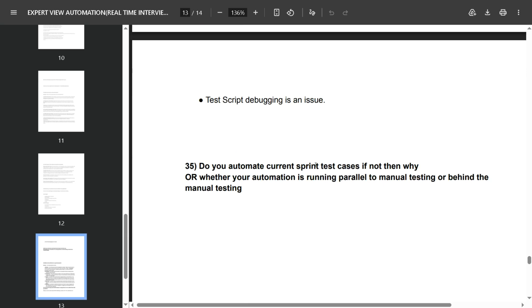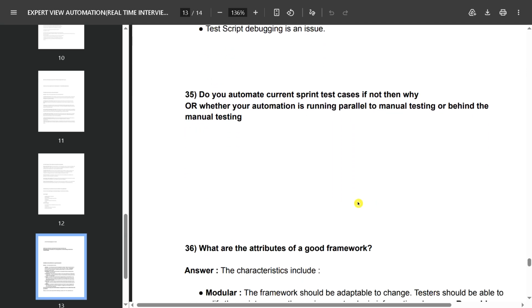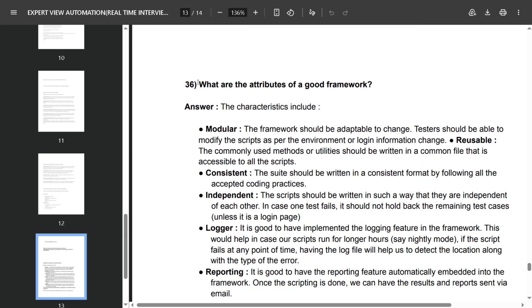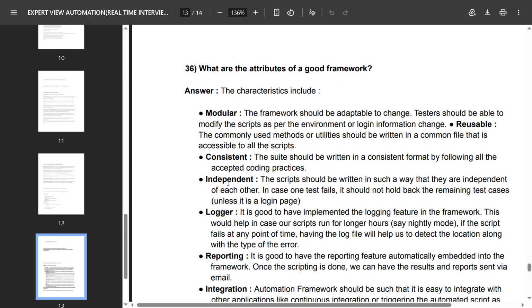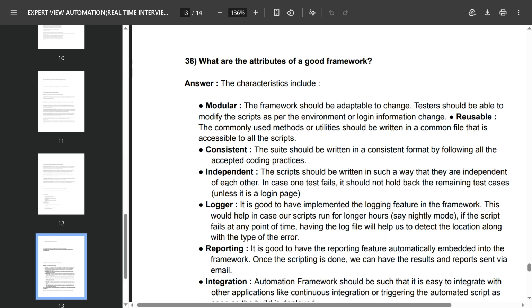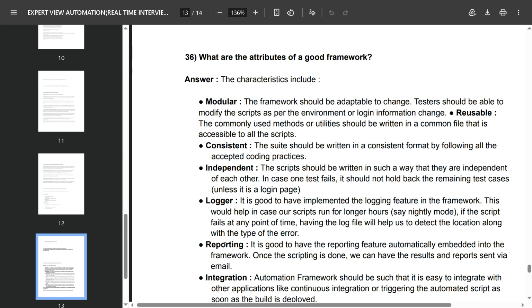Do you automate current sprint test cases? If not, then why? Or whether your automation is running parallel to manual testing or behind the manual testing. They may also ask what are the attributes of a good framework. You can explain your framework attributes. The characteristics include modular, consistent, reusable, independent, logger, reporting, and integration.